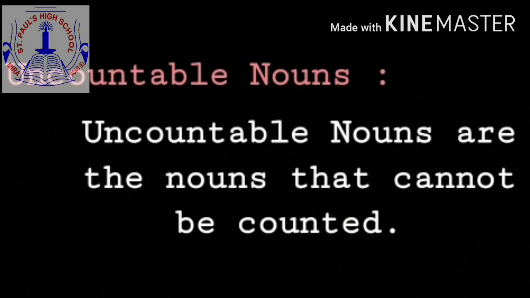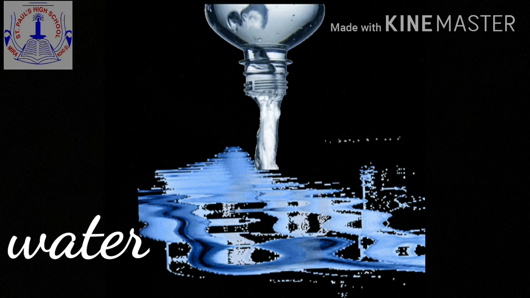Now students, let us learn about uncountable nouns. Uncountable nouns are the nouns that cannot be counted. We cannot count them at all. For example, water. Students, can we count water? Can you say 1 or 2 waters? No, we cannot do that. So, water is an uncountable noun.